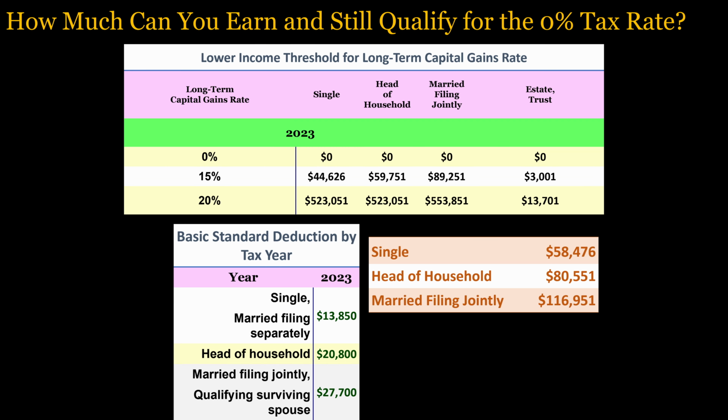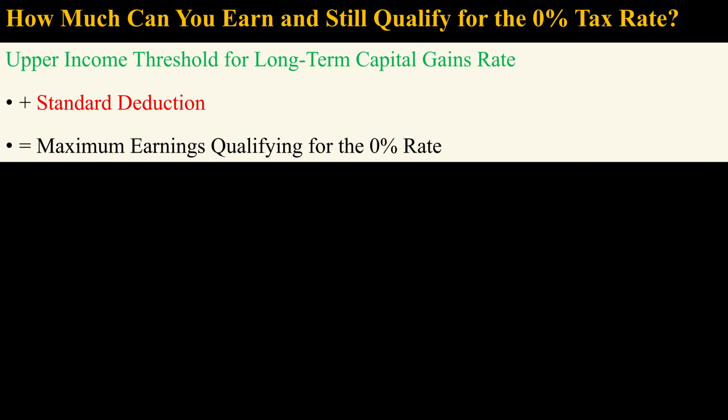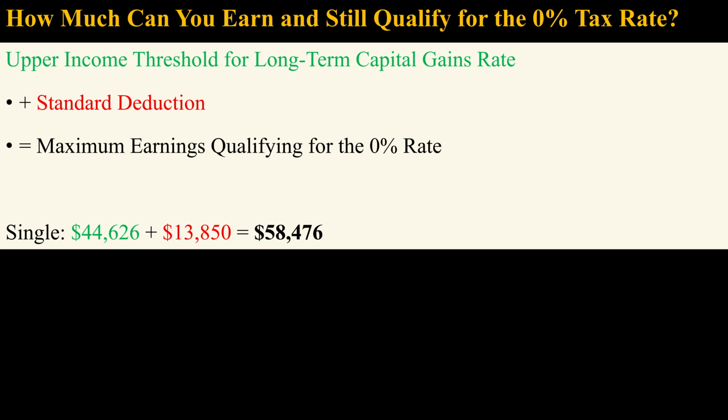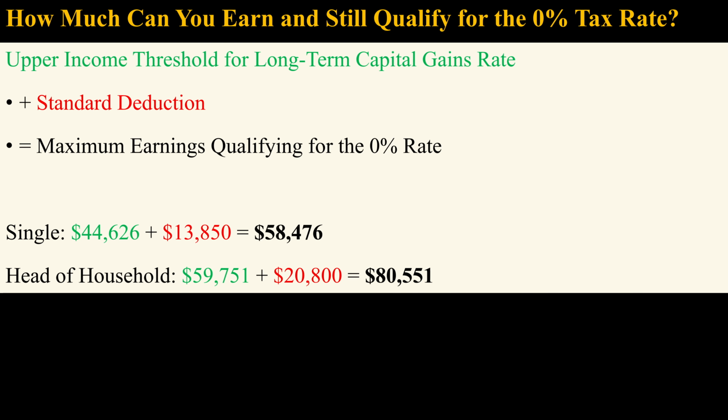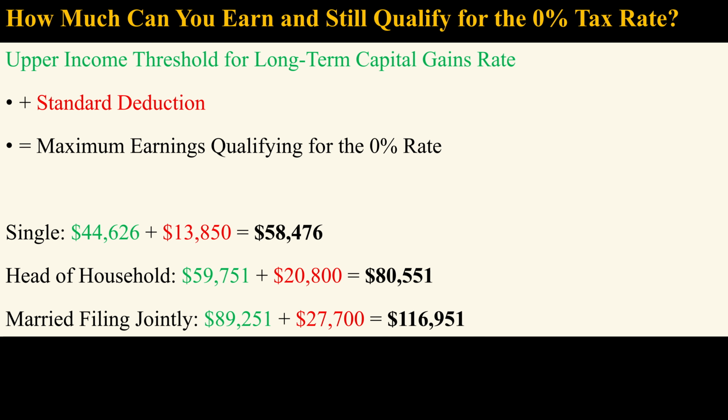The 0% tax rate that applies to qualified dividends and long-term capital gains is only available if your income is below a certain threshold, which depends on filing status. But these income thresholds apply to all taxable income, including wages. However, these income thresholds only apply after subtracting the greater of the standard deduction or itemized deductions. If you are single and claim the standard deduction, then you can earn more than $58,000 and still be eligible for the 0% rate. For a head of household, the corresponding amount is $80,000. If you are married filing jointly, then you can earn almost $117,000 and still be eligible for the 0% rate.